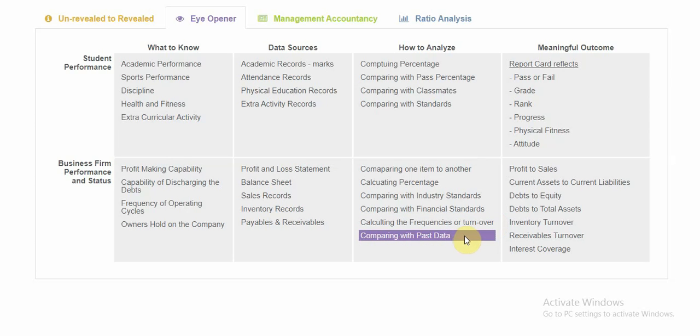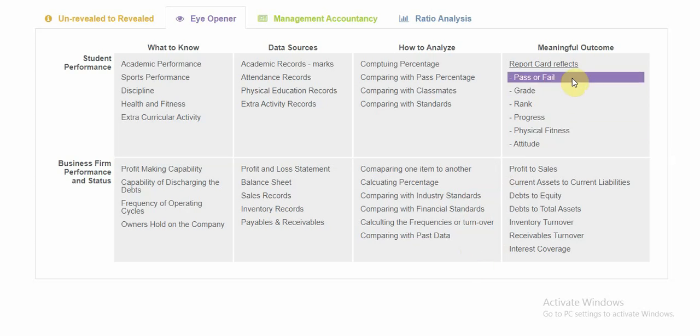And then comparing with past data, this also we do. That is, if I have received a profit of 20% this year and I have received a profit of 25% last year, then I will have to dig for reasons why I am not able to achieve last year's profit percentage, or why I am not able to achieve more than last year's profit percentage. So that way analysis will be done.